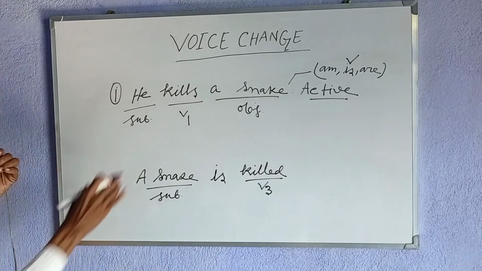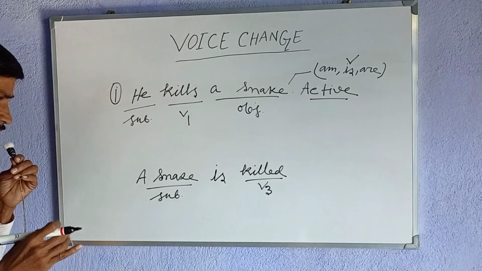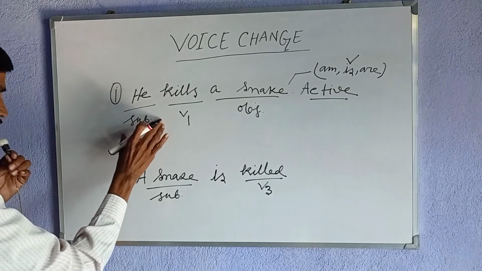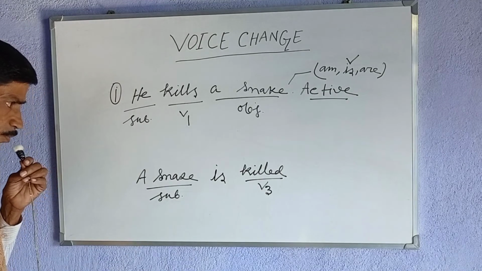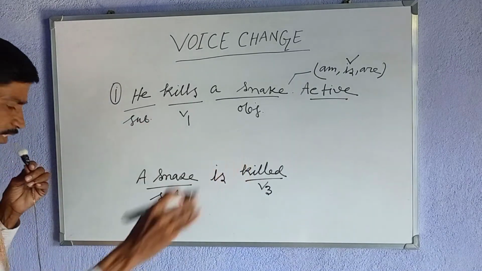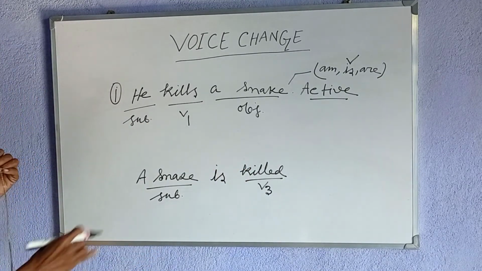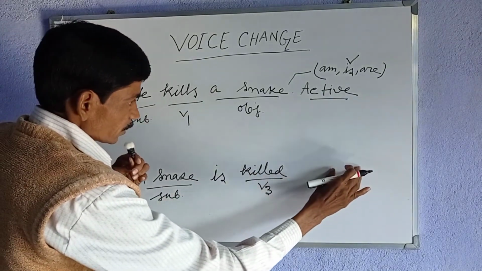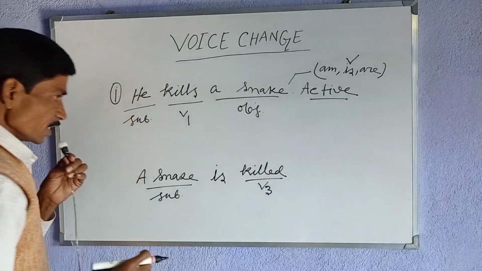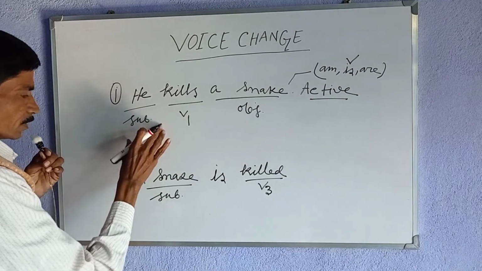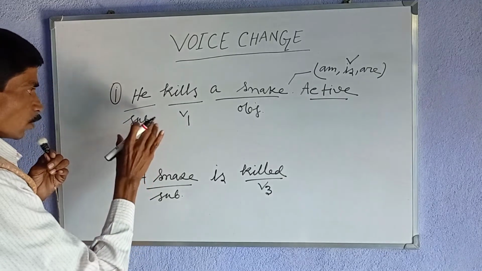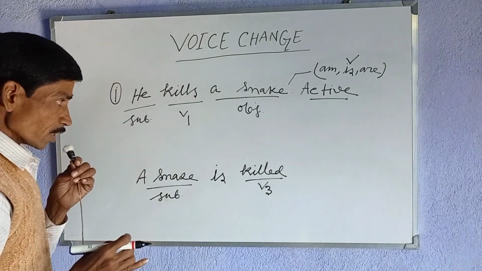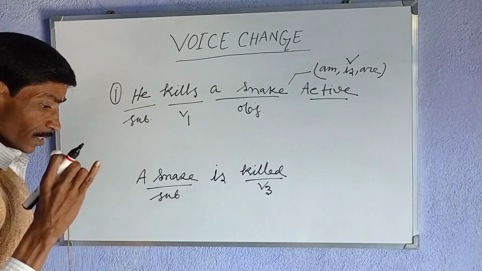Now we must look at the subject. As per the rules of voice change, the subject becomes the object in the passive voice. So he will become the object in the passive voice. Can we write he as the object? No, we can't write he as the object because he is in the nominative case. The objective case of the pronoun he is him.